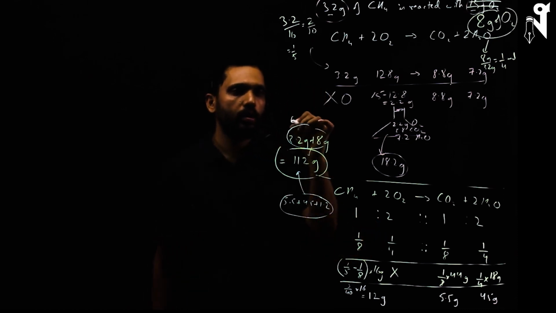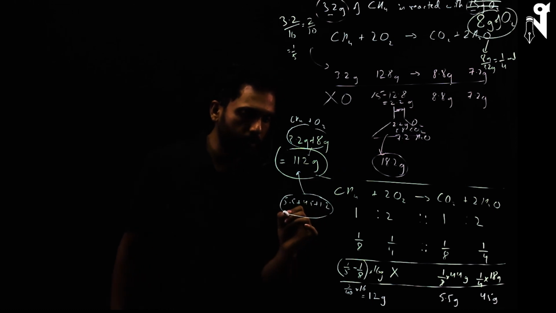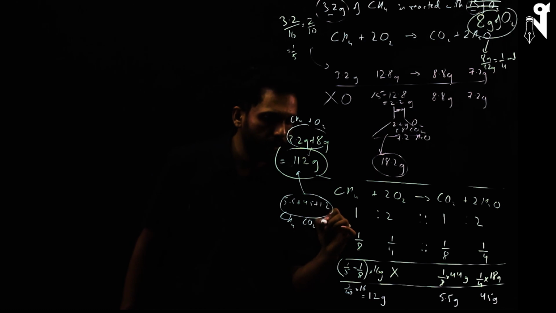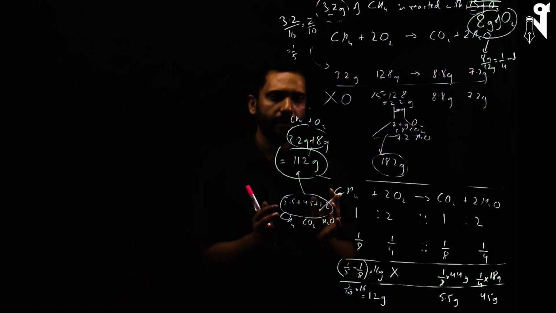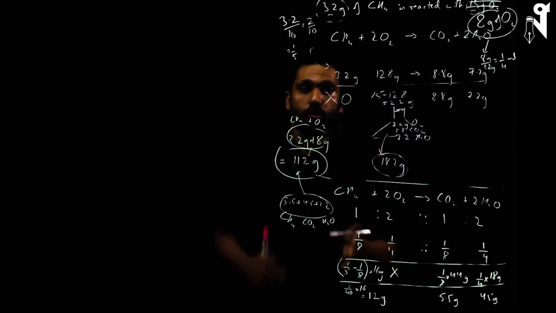Initially it was methane and oxygen. Finally it is a bit of methane left, and carbon dioxide and water. That's a chemical reaction. Things have changed, something is left over, but the total mass is the same.